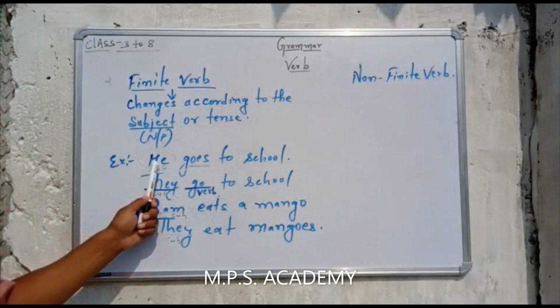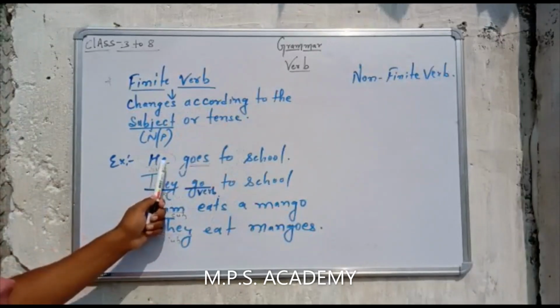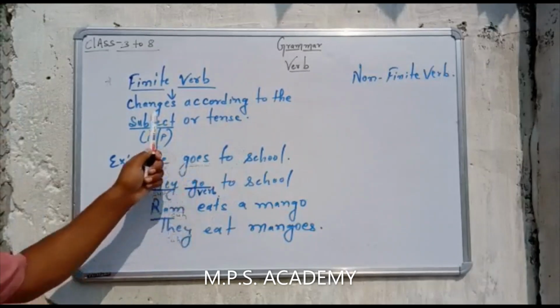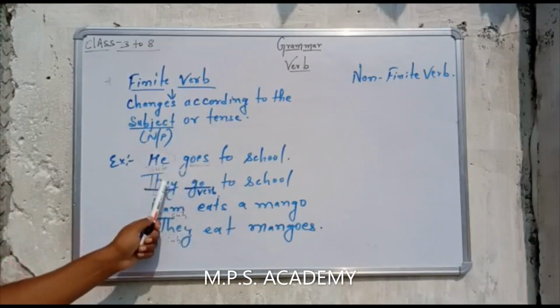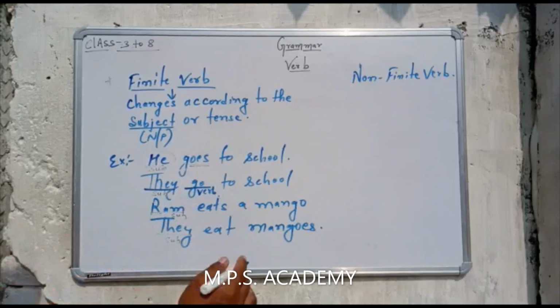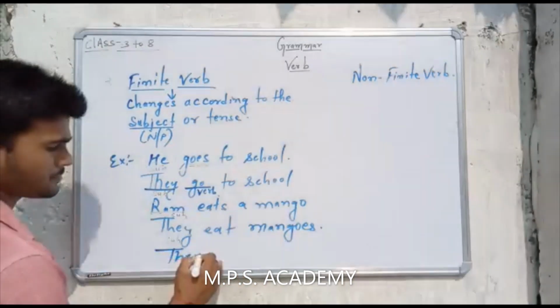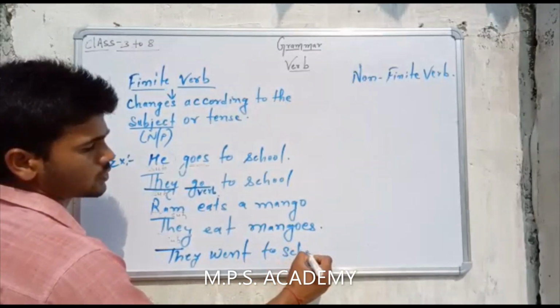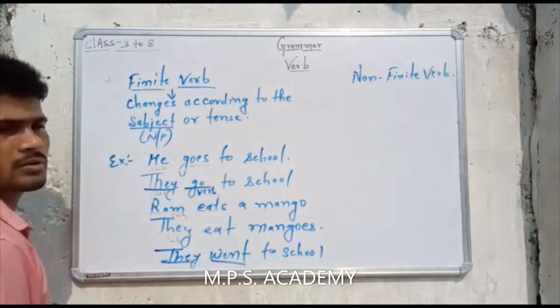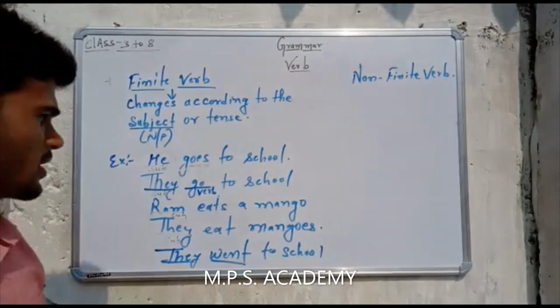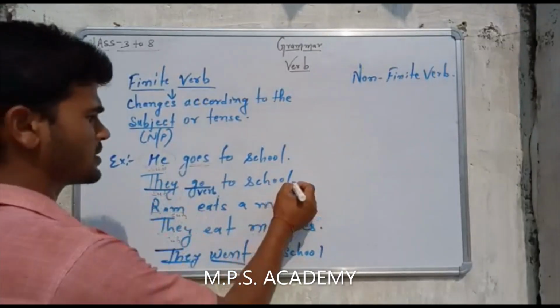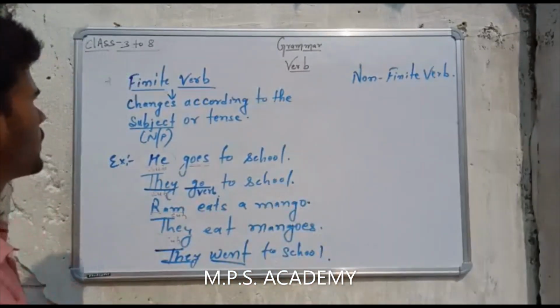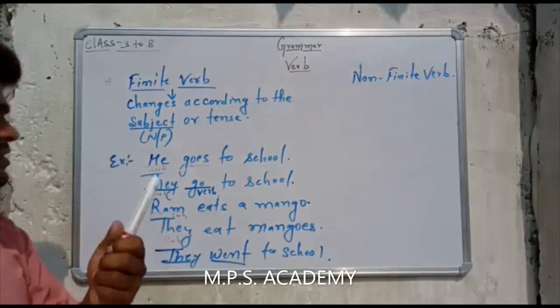Verb यहाँ पे changes होंगे according to the subject and even according to the tense. If I say they went to school, see here, तो यहाँ सब्जेक्ट पर भी मतलब टेंस के चेंजेस आ सकती हैं. So with the help of examples we have understood what is a finite verb. It changes according to the subject and tense.